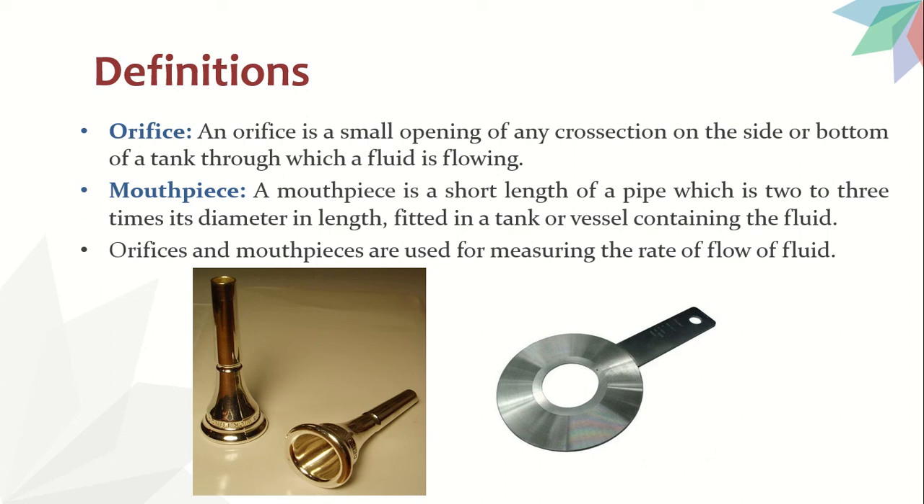Okay, so all the six are flow measuring devices only, but make a note that orifice and orifice meter are different. The word orifice means a small hole or a small opening. In your orifice meter you have an orifice inside, you have a hole inside, and so it's called orifice meter. Similarly, the word orifice means a small opening or a small hole. So coming to the definition, orifice is a small opening of any cross section on the side or bottom of a tank through which a fluid is flowing.